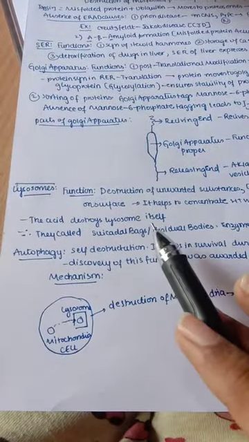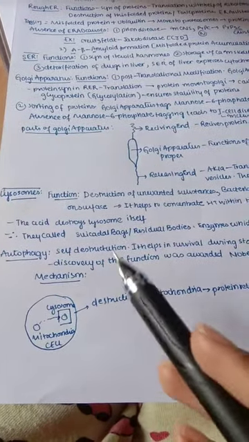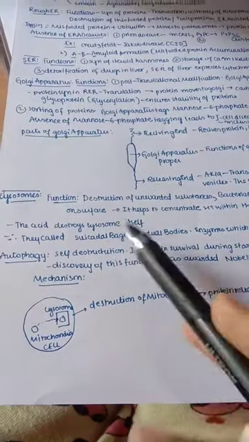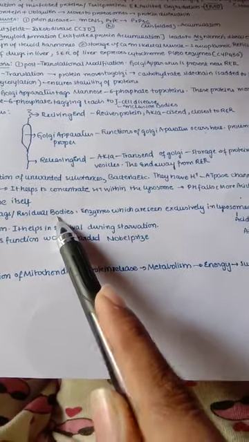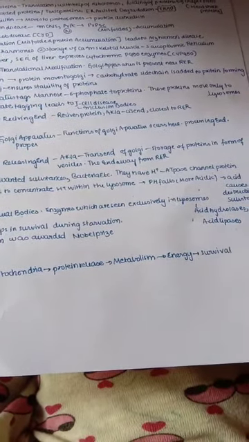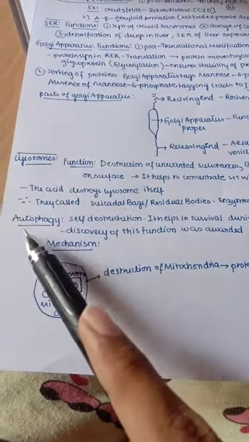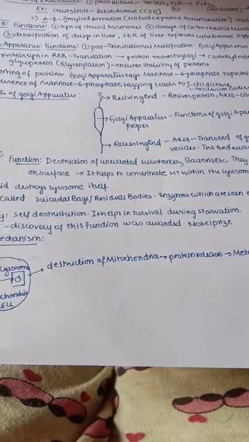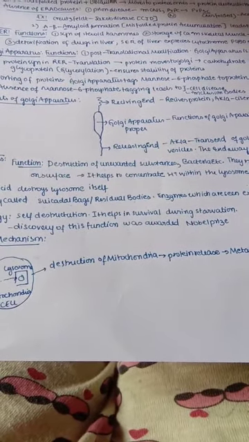Sometimes, as acid increases, the lysosome itself may also be destroyed. Then this is called a suicidal bag. As the name says, suicide means self-killing. So it is a suicidal bag when the lysosome itself is killed. It is also called residual bodies. Enzymes seen exclusively in lysosomes start with acid, because they mainly have acid: acid hydrolase and acid lipases. Next, autophagy. In the name, auto means self, phagy means destruction, self-destruction. It helps in survival during starvation. When a person is undergoing starvation, autophagy is the one which helps to survive, because all energy is now gone.